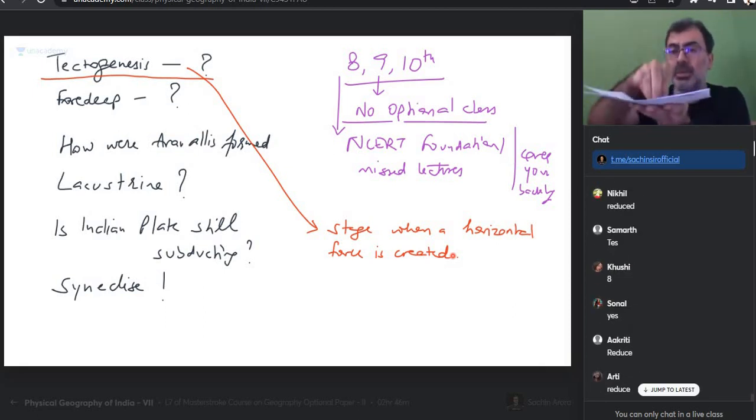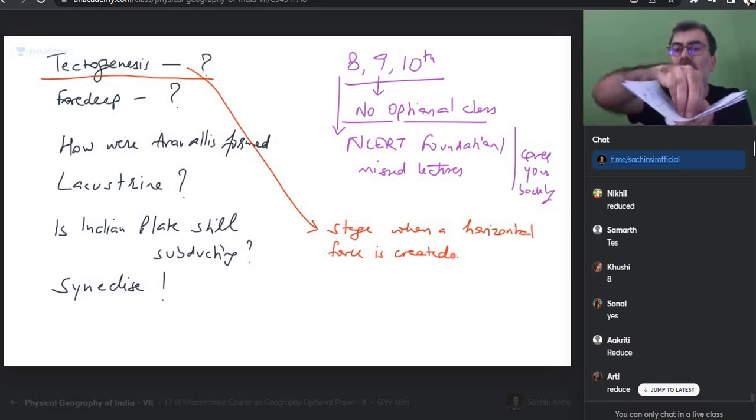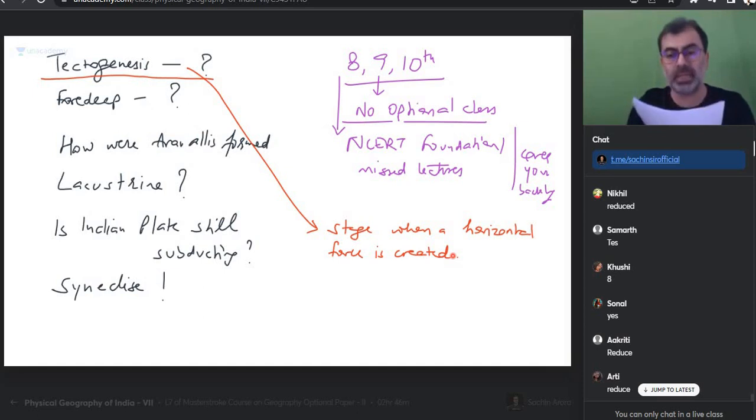Until now what was there? Sediments were coming. Remember? First the geosynclinal stage, the geosyncline is created, a depression like this. Then sediments are coming, so there is the load of sediments, because of which this starts coming closer. This is what I had explained. Next time, please don't play with this. Sir, tectogenesis?